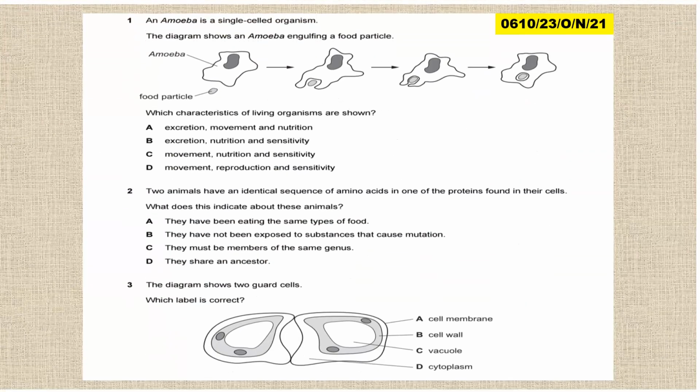Let us look at this one. That is paper 2, variant 3, October, November 2021. The amoeba is a single-celled organism. The diagram shows the amoeba engulfing a food particle. Engulfing the what? Food particle. The fact that it is engulfing the food particle, so there's nutrition. So which characteristics of living organisms are shown? Nutrition, it is eating. Then from here, sensitivity, it is very sensitive to detect this. So sensitivity is there. Excretion, no.